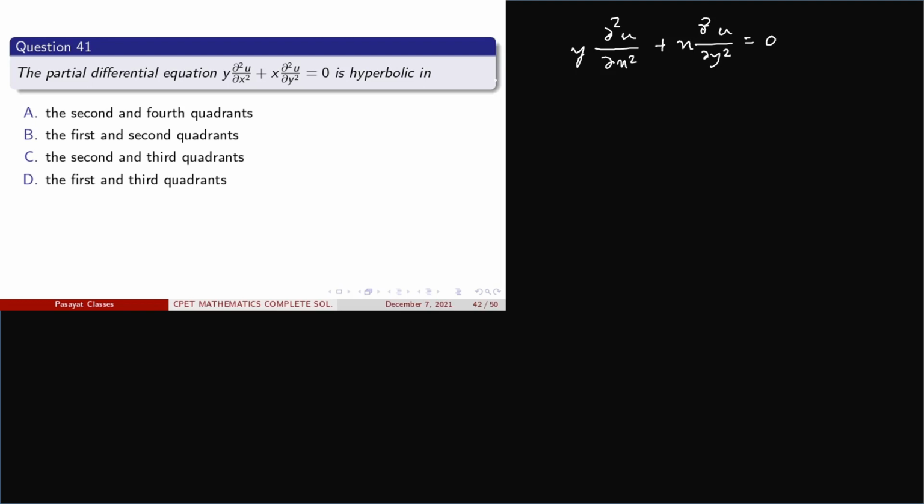So we know the standard form to check whether the partial differential equation is parabolic, hyperbolic or elliptic.